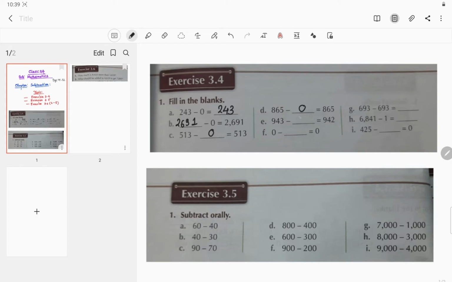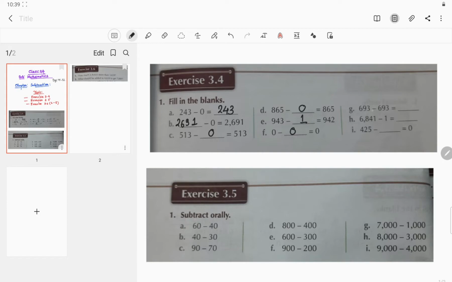Question number E, if you subtract 1 from the previous number, in question E it is 943, so you will get 942, so it will be 1. In other words, you can say, what is the predecessor of 943? That means 943 minus 1, and 0 minus 0 is 0.